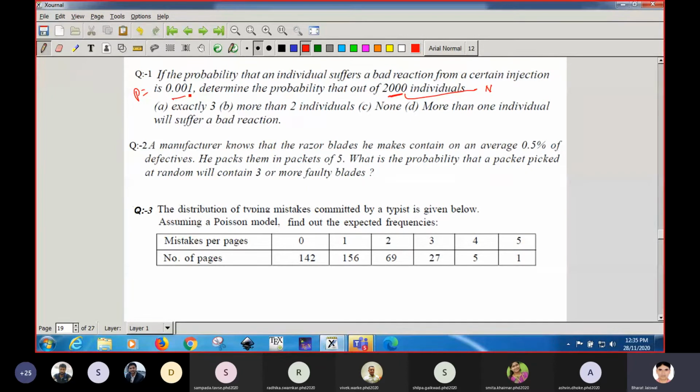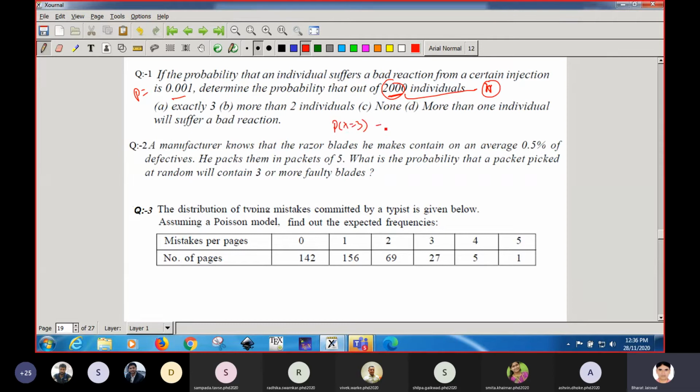So we have been given P, and N is very, very large. Here it is small n because we are considering probability distribution. So this is small n. So out of 2000, n is very, very large. That is why we are using Poisson distribution. So out of 2000, we have to calculate that exactly 3 will suffer with a certain type of injection. So you can calculate for x equal to 3.